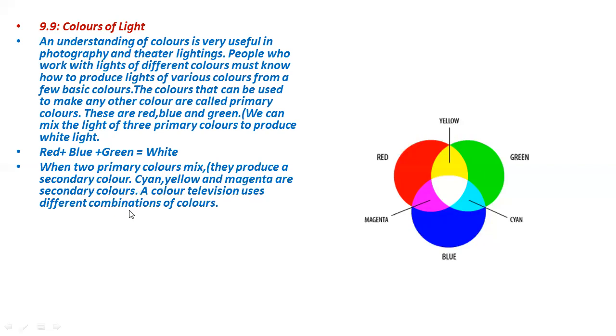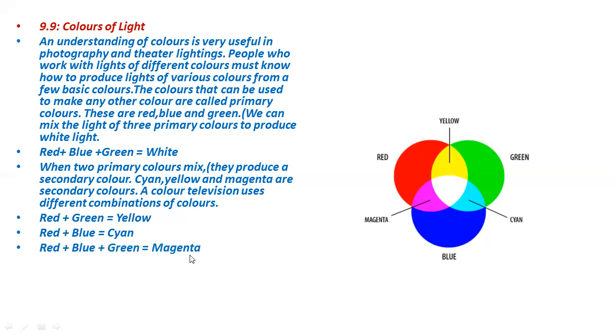A color television uses different combinations of colors, like red and green. When you mix red and green color, it will give us the yellow color. You can see by mixing red and green, we will get the yellow color. Then mixing red and blue, this one, mixing red and blue will give us the cyan color, and by mixing red, blue and green, it will give us white color.